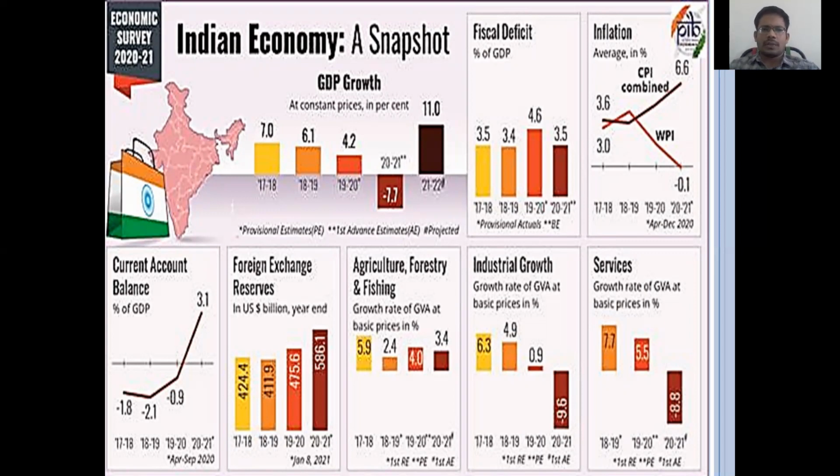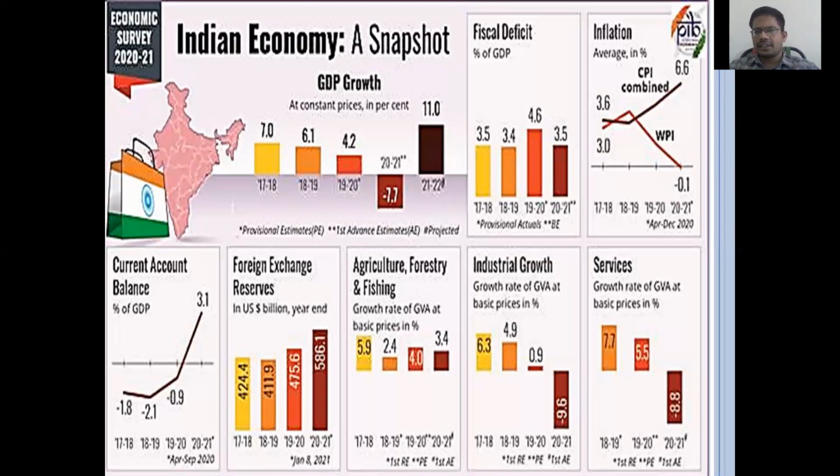The estimated budget figure for GDP growth rate is 11%, whereas the fiscal deficit in the past year was 3.5%. The fiscal deficit is the revenue deficit in the budget plus the loans we are taking from other financial institutions or other countries, which are included in that deficit. We obtain the fiscal deficit, which is 3.5% of our overall GDP.